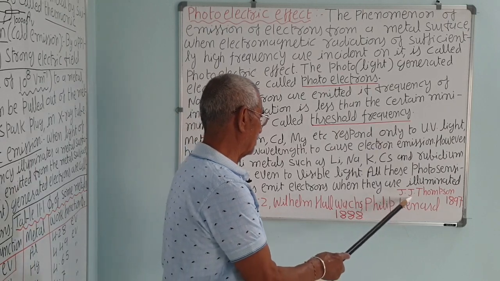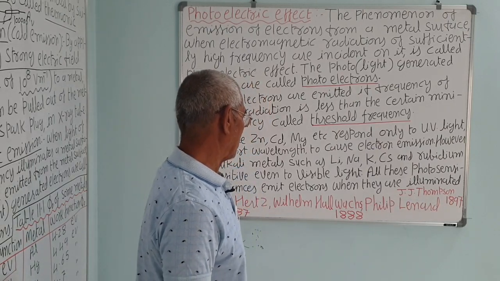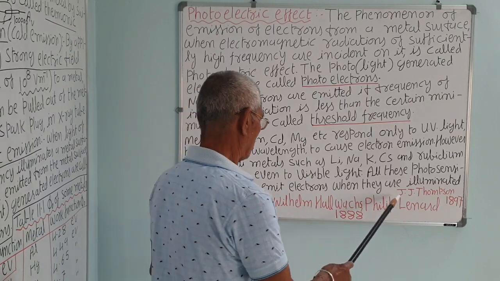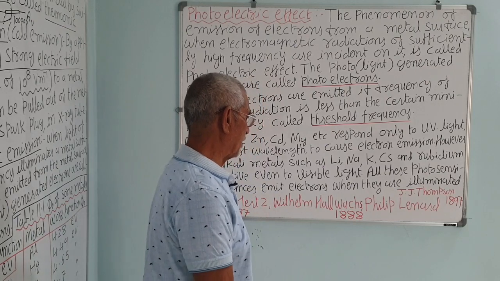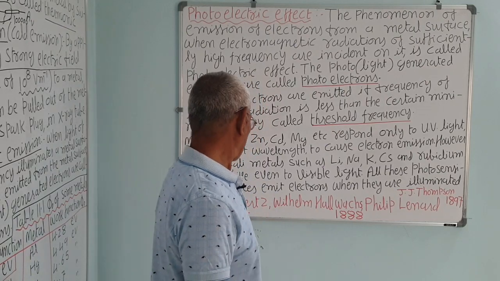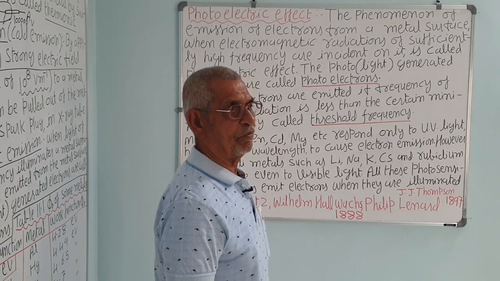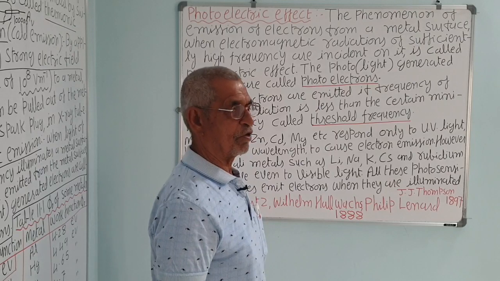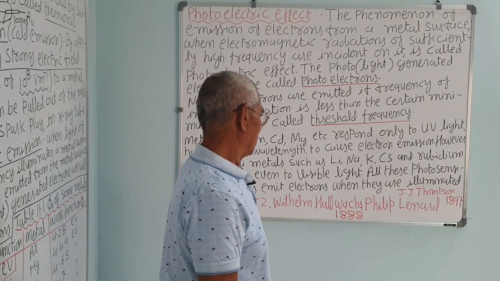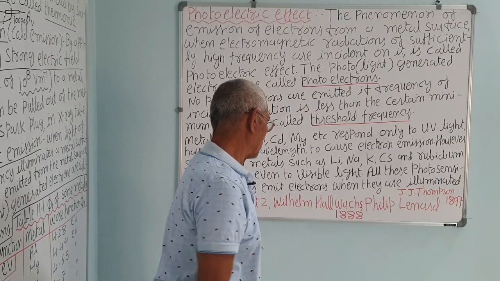While studying the discharge tube, he passed the beam through electric and magnetic fields, and from that he measured the specific charge of the electron, that is e by m. Millikan later on, an English scientist, measured the charge of the electron by his oil drop experiment, and the ratio then gave the mass of the electron also.